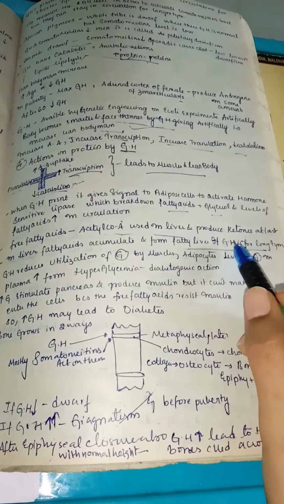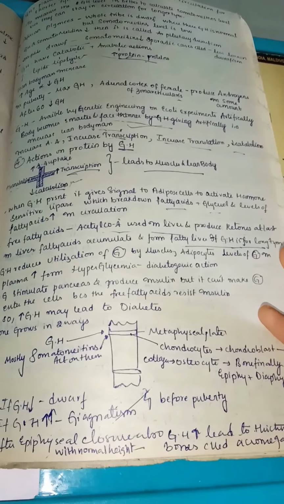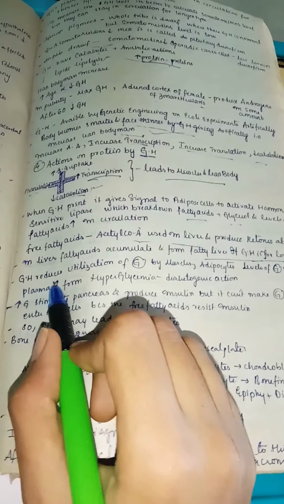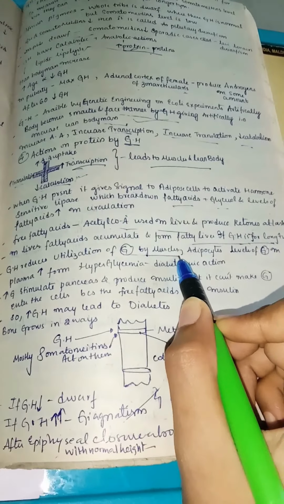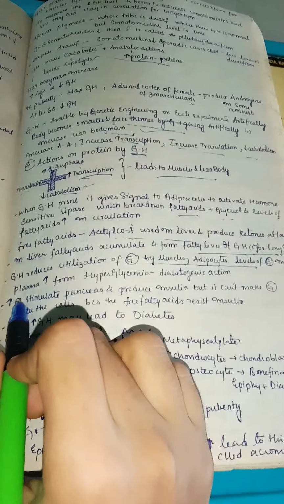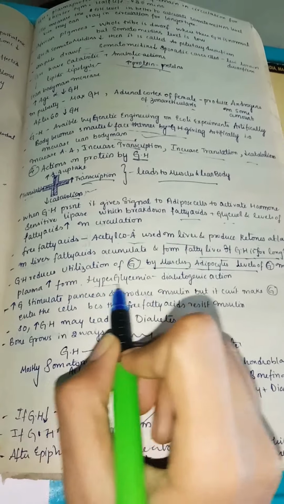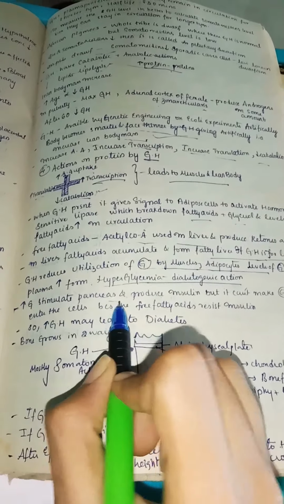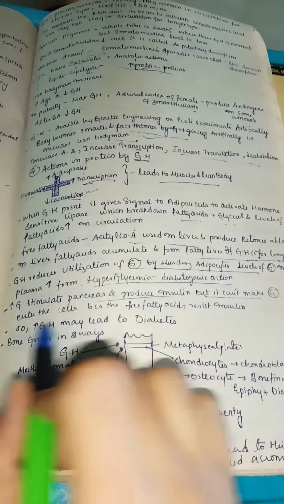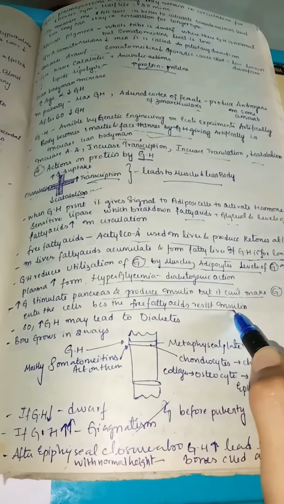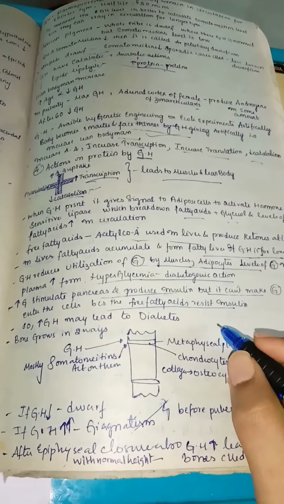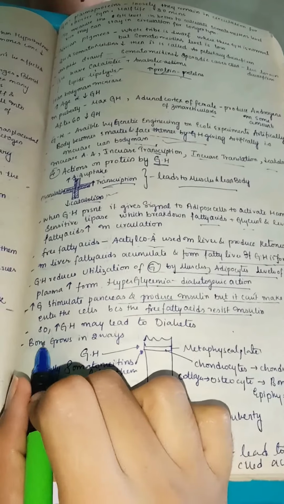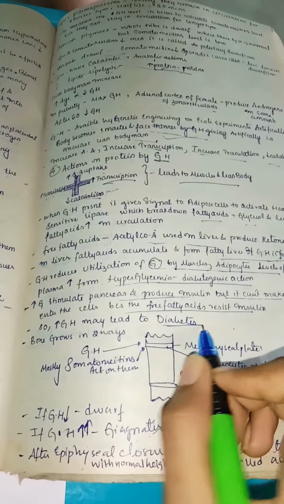So because of this, they have higher chances of diabetes mellitus, and they'll also get the diabetes mellitus. At the same time, they'll also have the fatty liver. So growth hormone reduces the utilization of glucose by muscle and adipocytes, and levels of glucose in plasma will increase, forming hyperglycemia, diabetogenic action, as we discussed. Increased glucose stimulates the pancreas to produce insulin, but it can't make glucose enter the cells, because free fatty acids resist insulin. So you can see here, free fatty acids are resisting insulin, but a lot of insulin is also produced here. So an increase in growth hormone may lead to diabetes mellitus.